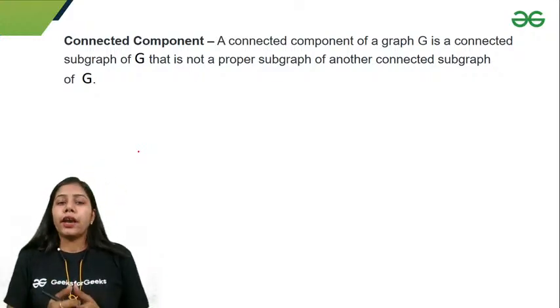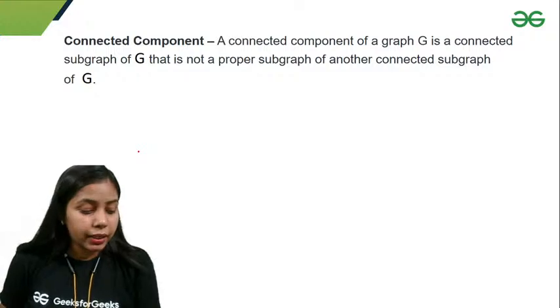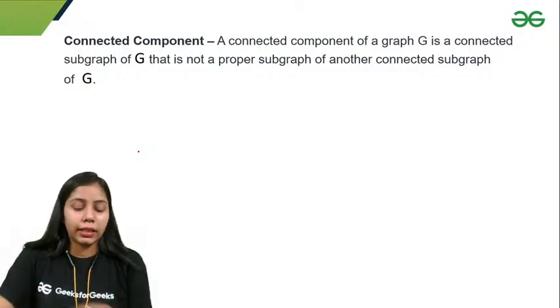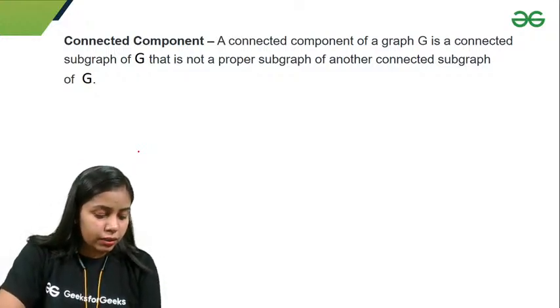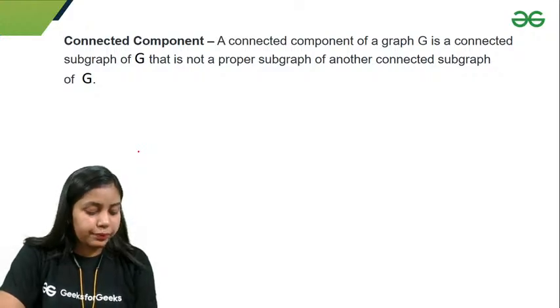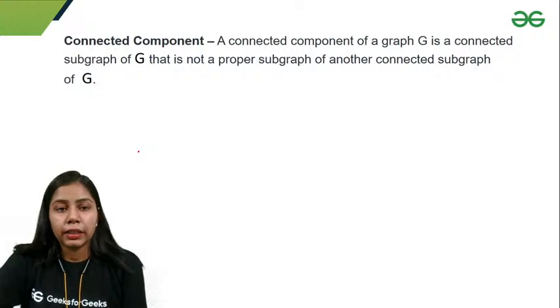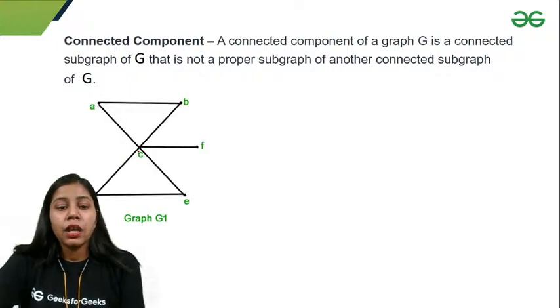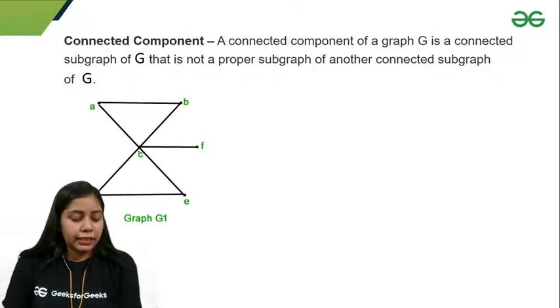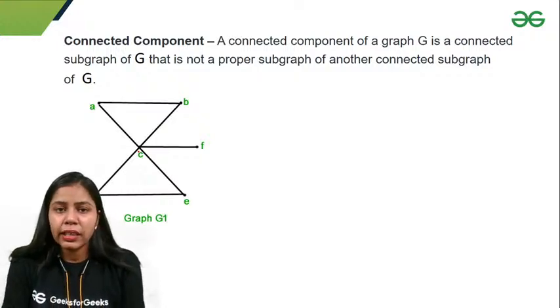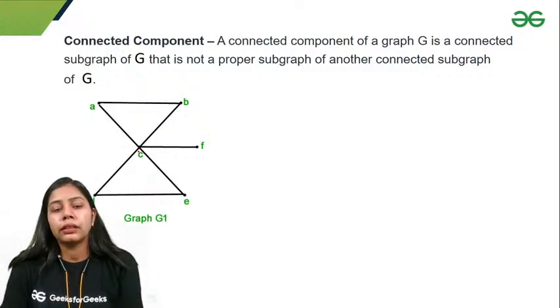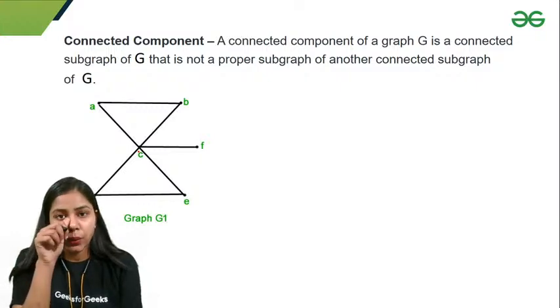Okay, so next thing we have is a connected component. A connected component of a graph G is a connected subgraph of G that is not a proper subgraph of another connected subgraph of G. So if I say that this graph G1 is connected itself, then this graph G1 is itself a connected component.